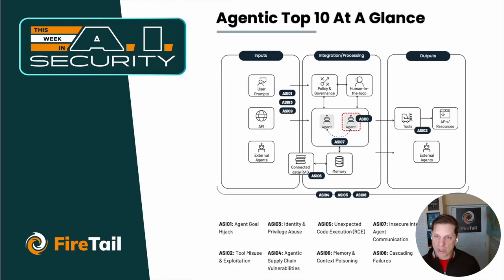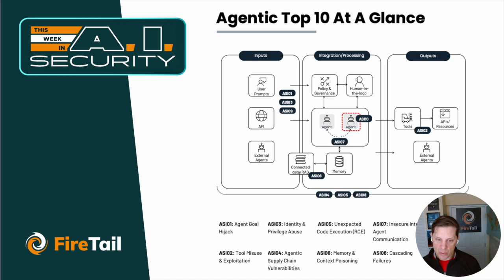All right, moving on to our last story, and this is really the big story of the week, the recent release of the OWASP Agentic Top 10 Risks. And for those who are familiar with the OWASP Top 10s, these are effectively a threat model or a risk landscape for new technologies. And there are many, many versions of them, everything from the OWASP Web Application Top 10 to the API Top 10 to the LLM Top 10, and now the Agentic Risk. And I'll just read them quickly.